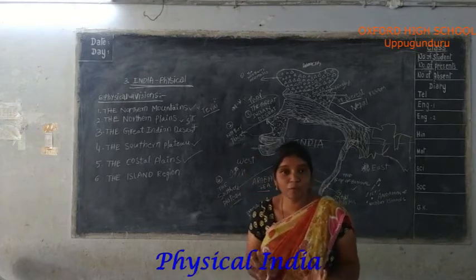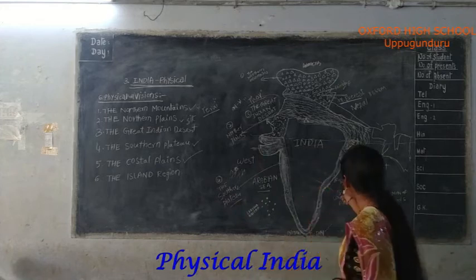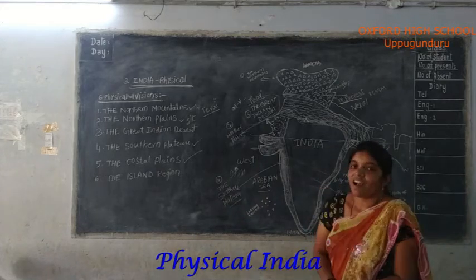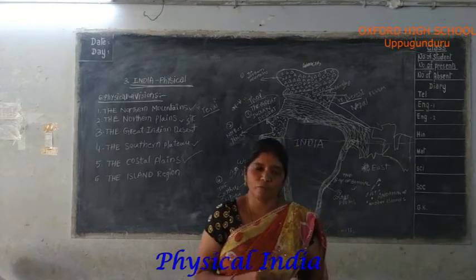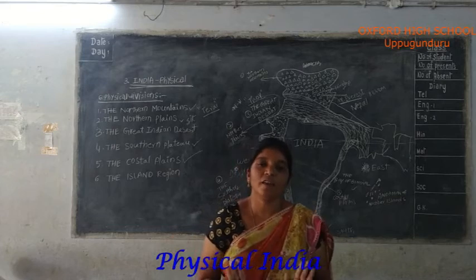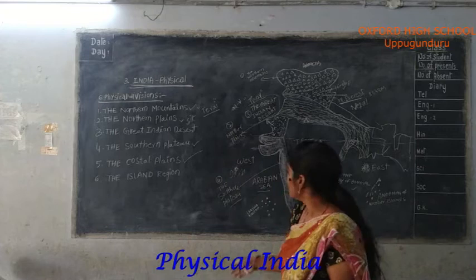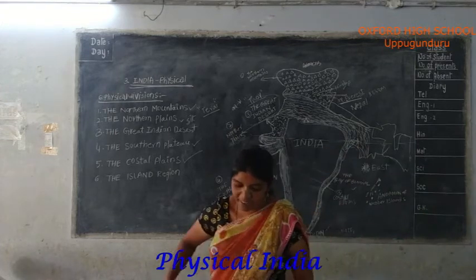It is not too hot, not too cold. So the east coastal plains are very beautiful, with a lovely atmosphere.